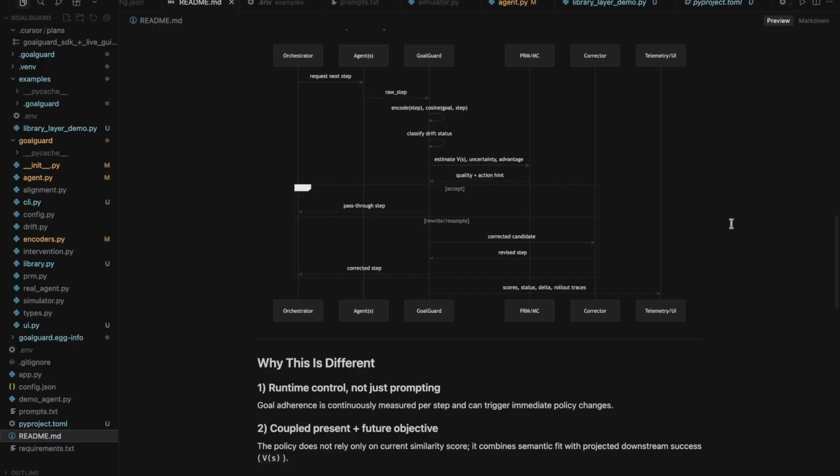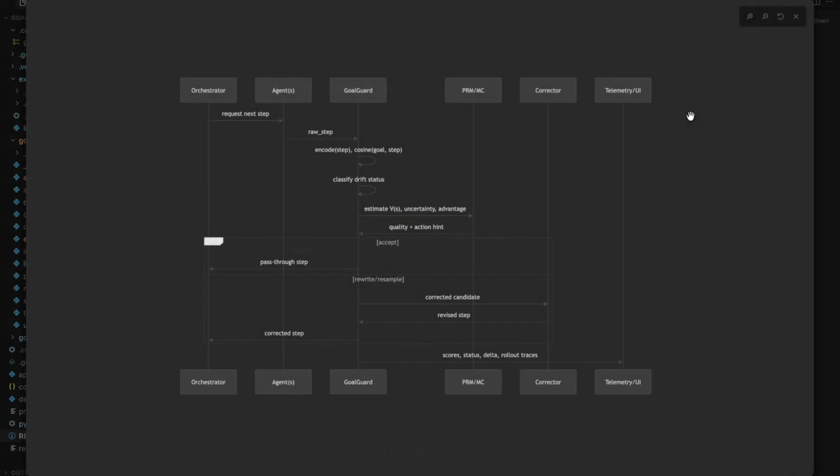It's model agnostic, it's orchestrator agnostic, it's whatever agnostic. It's just the best. It drops into any pipeline as a middleware. So, yeah, that's the demo.